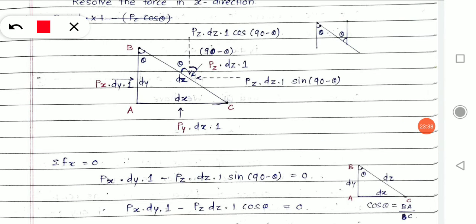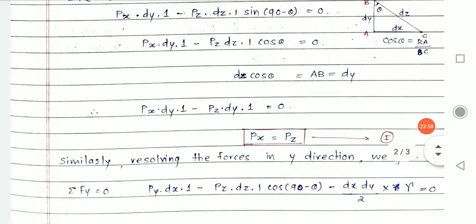How many are the vertical forces? One at this point is acting in the upward direction, and the weight of this element, which we already calculated, is in the downward direction. Now summarize these three forces and equate it with 0.